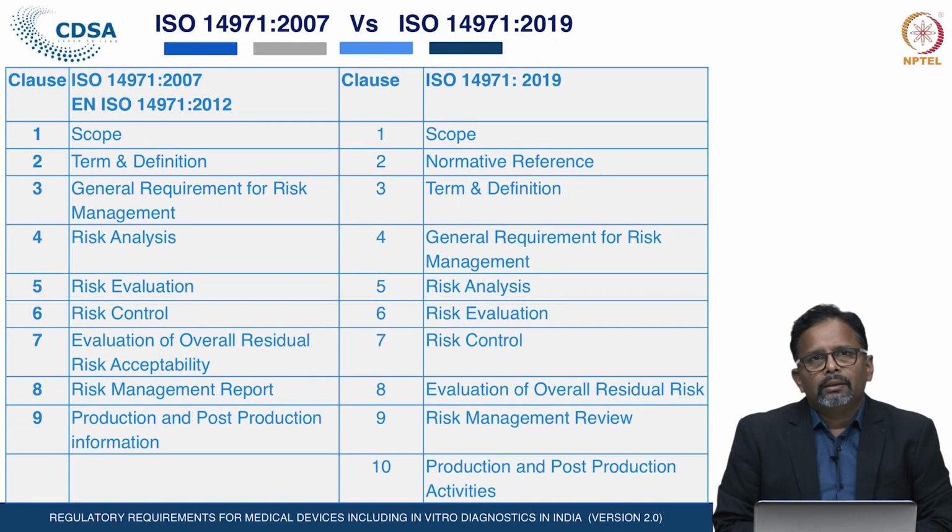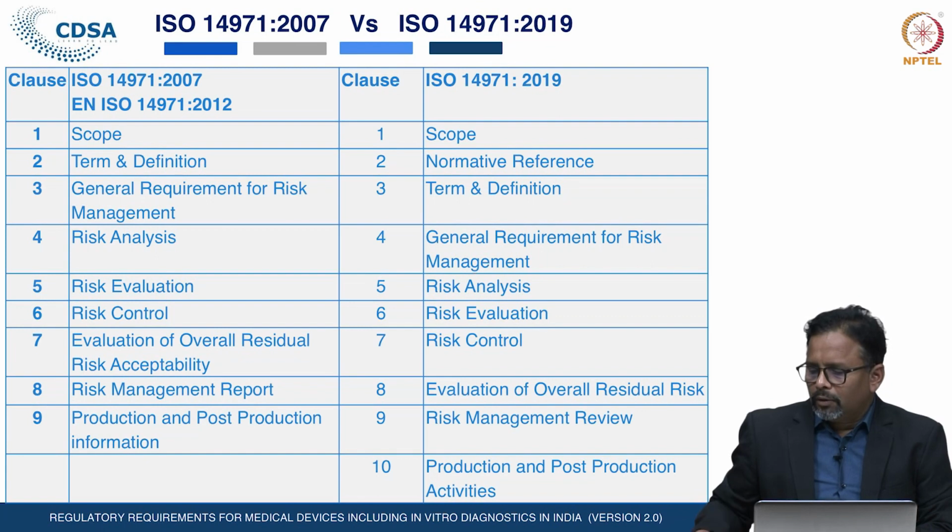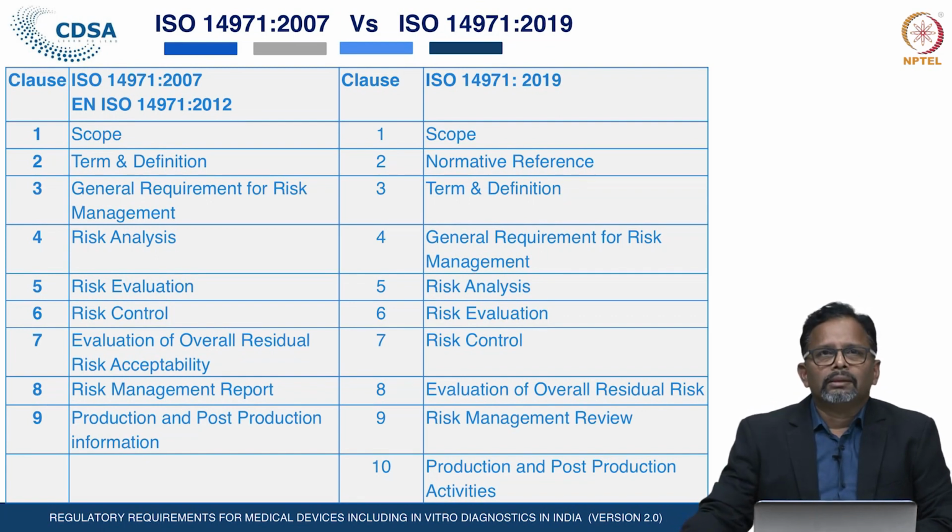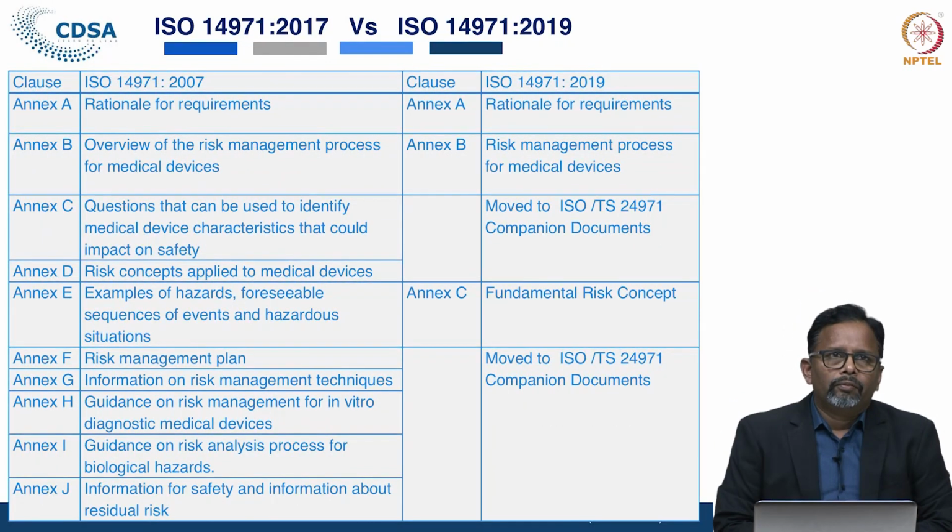Only these minor changes in the classes, this new version of 2019 has come up. The major changes they have incorporated in the new standards: in the earlier edition, ISO 14971:2007, the standards have annexures A to J, that is almost 10 different annexures.